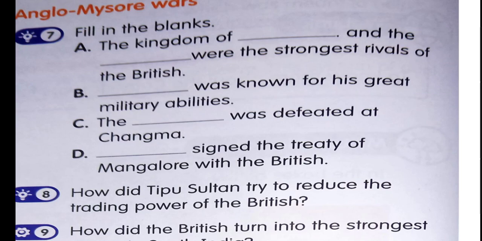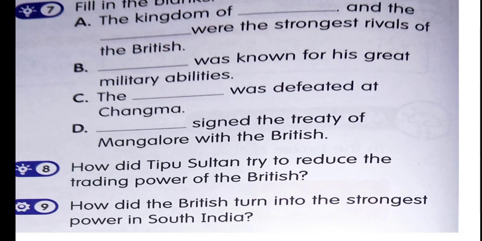Now here is the fill in the blanks. You can do by your own. And now come to question number 8. How did Tipu Sultan try to reduce the trading power of the British? So your sample answer might be that Tipu Sultan stopped the export of sandalwood and spices through the ports of his kingdom and prevented local merchants from trading with the company officials.